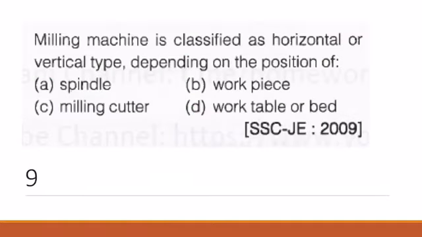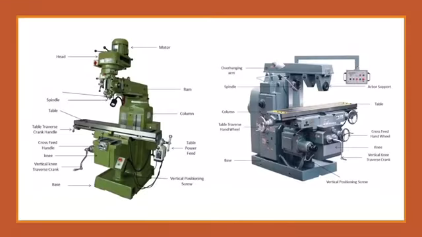Milling machine is classified as horizontal or vertical type depending on the position of. The question number 9, milling machine is classified as horizontal or vertical type depending on the position of. So the correct answer is spindle. Now here you can see this is spindle, right? Now consider the spindle axis. This is the spindle axis. Now this axis is vertical. This axis is vertical. That's why this is vertical spindle, vertical milling, right?